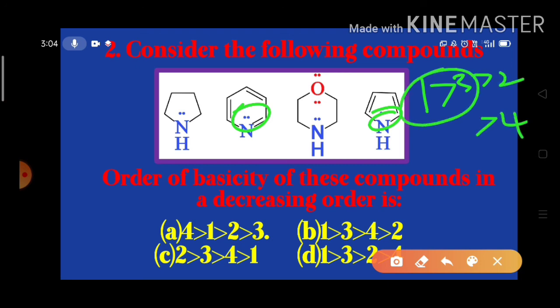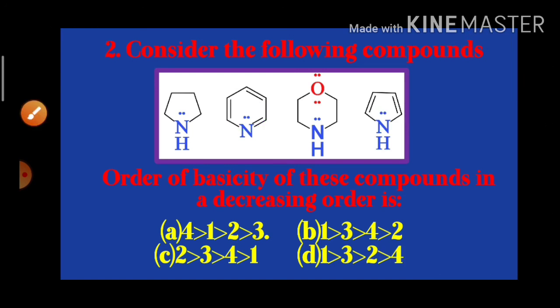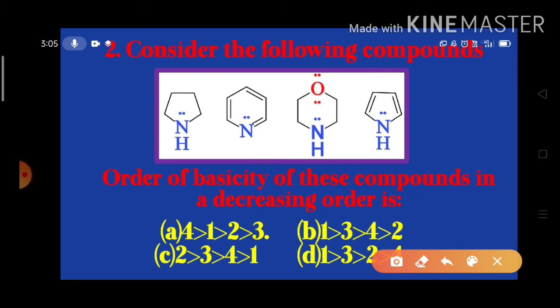So the order is 1 is greater than 3, 3 is greater than 2, 2 is greater than 4. So this is the answer. So the fourth option is the answer.